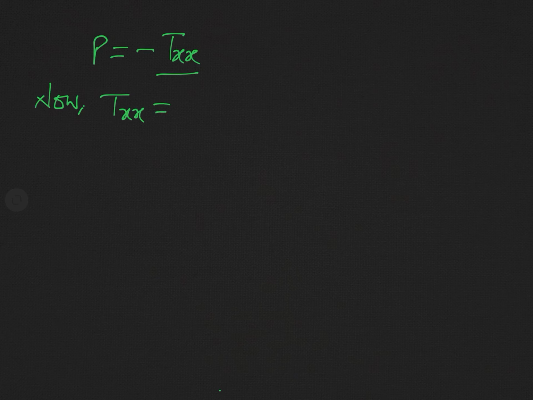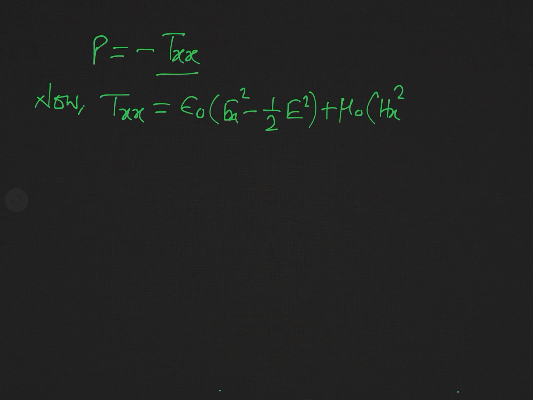This is the first component of the Maxwell stress tensor, and in accordance with the result of the previous lecture, this Txx is equal to epsilon naught into Ex square minus half E square plus mu naught into Hx square minus half H square.